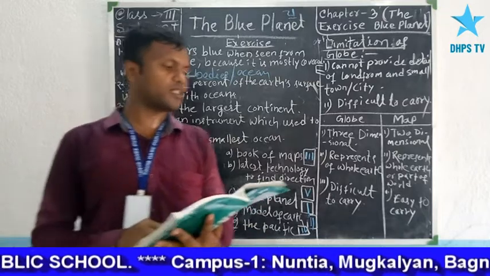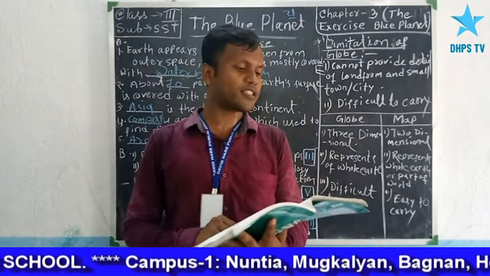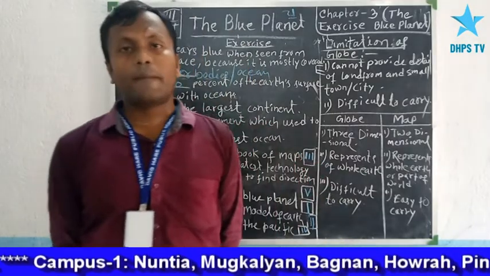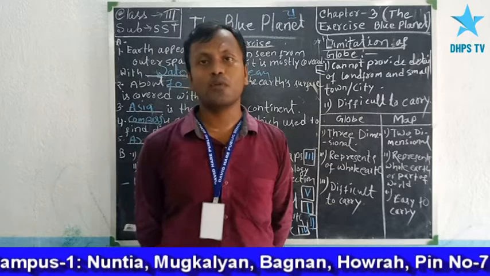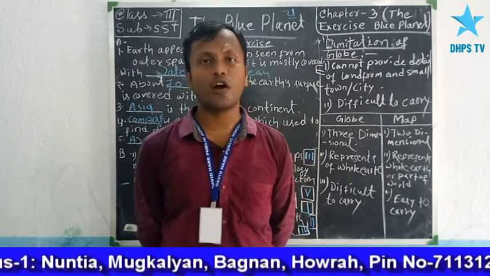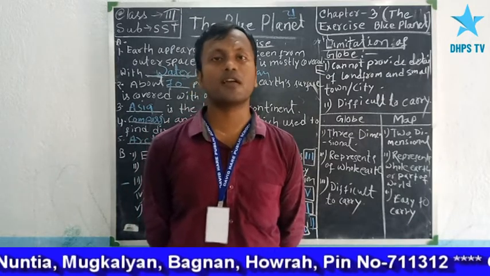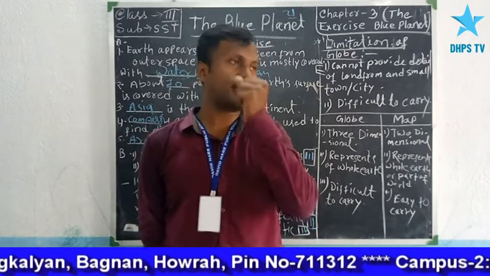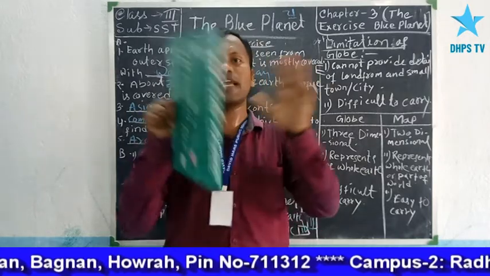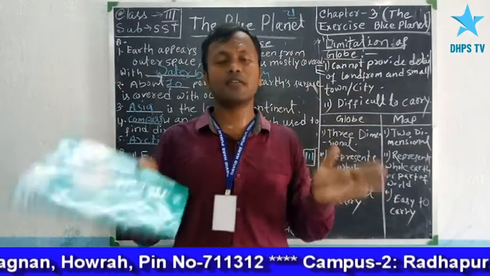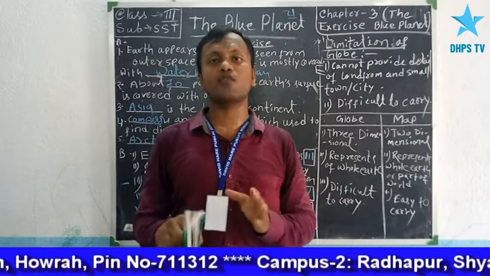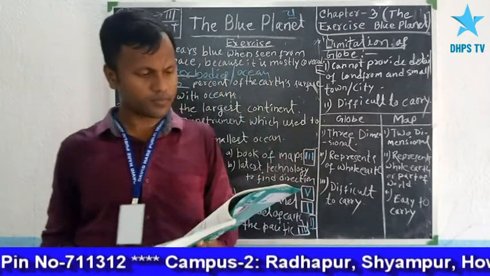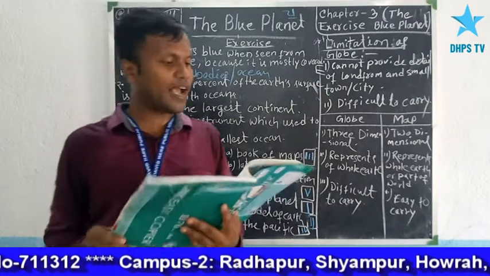Next, question number 3. What do we understand by globe? Globe is a spherical model of the Earth, and it represents the whole of our Earth. It is a three-dimensional diagram, but it is not easy to carry from one place to another. Next, what is the magnetic compass?